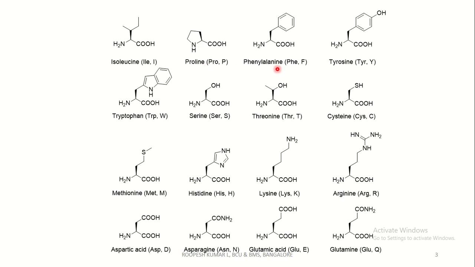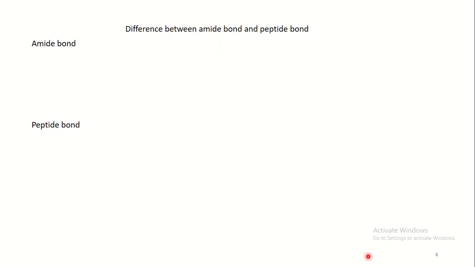Then phenylalanine, tyrosine, tryptophan, serine, threonine, cysteine, methionine, histidine, lysine, arginine, aspartic acid, asparagine, glutamic acid, glutamine. These are the 20 naturally occurring alpha amino acids.